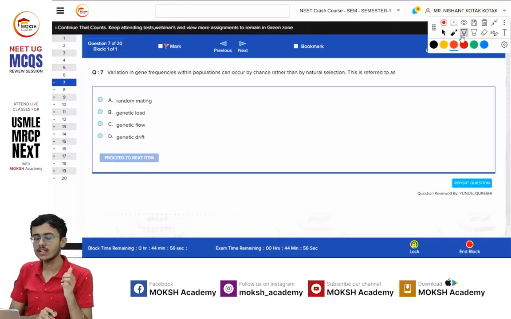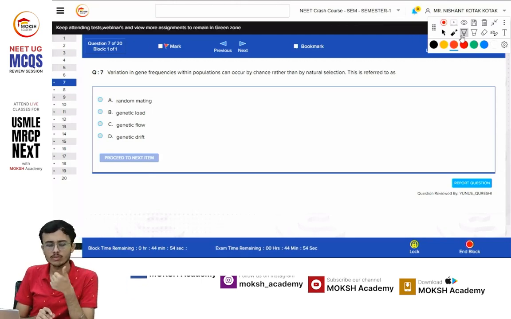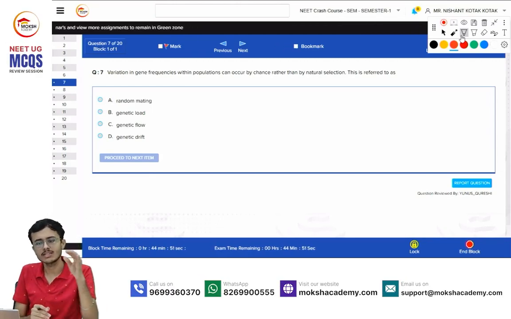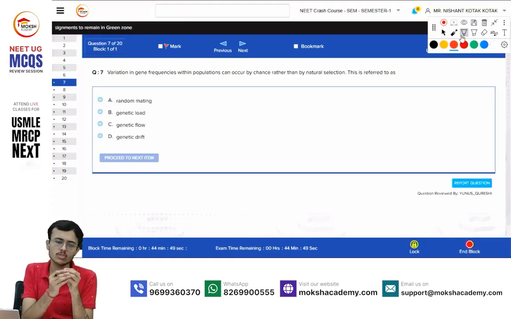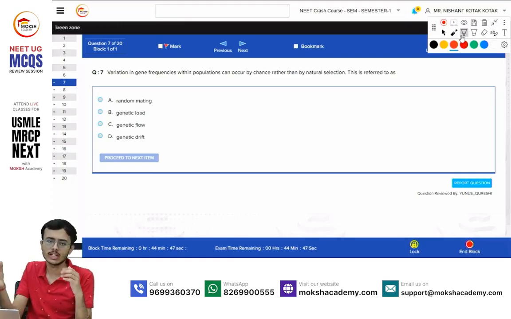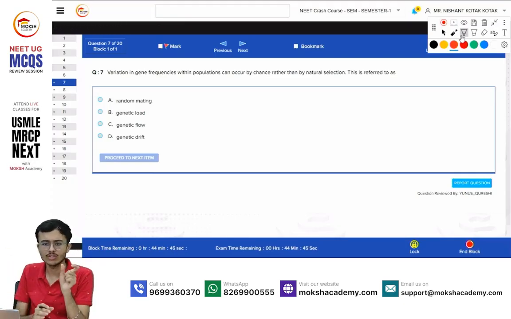Those 5 factors are gene migration, which can lead to gene flow. Gene migration happened, so some species moved from here to there, the genes they carried migrated, and there was a flow of genetic material. That's what gene flow is. So the word is very self-explanatory.